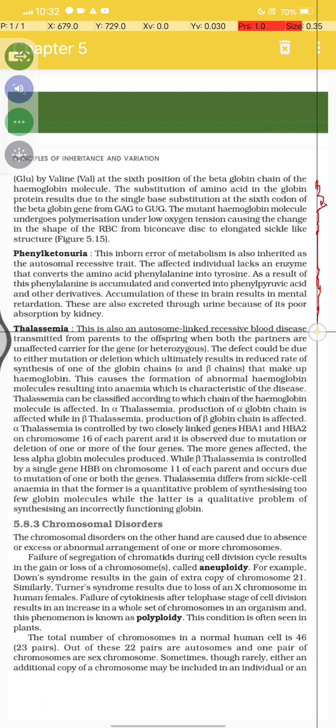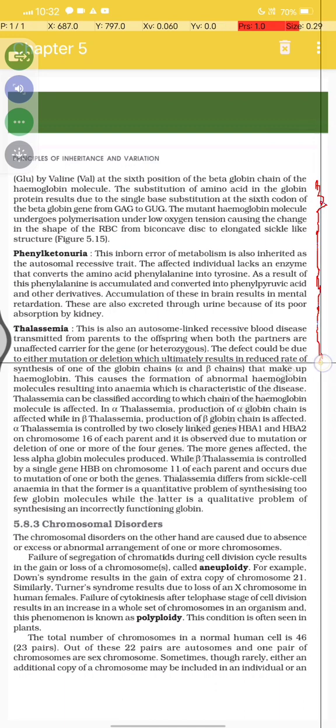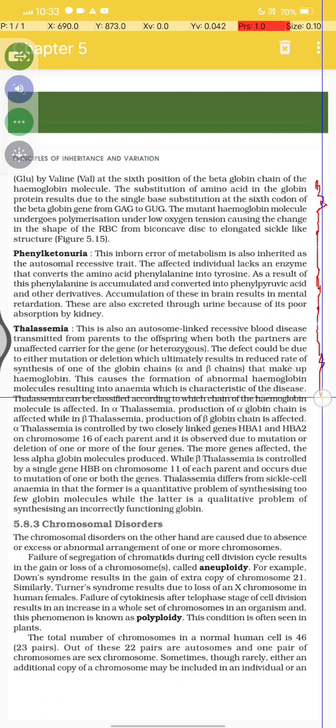This is also an autosome-linked recessive blood disease transmitted from the parent to the offspring when both partners are unaffected carriers of the gene, heterozygous. It could be due to either mutation or deletion, which ultimately results in a reduced rate of synthesis of one globin chain, alpha or beta chain, that makes up the hemoglobin. This causes the formation of abnormal hemoglobin molecules resulting in anemia, which is characteristic of the disease.